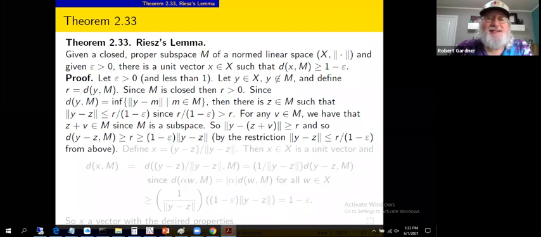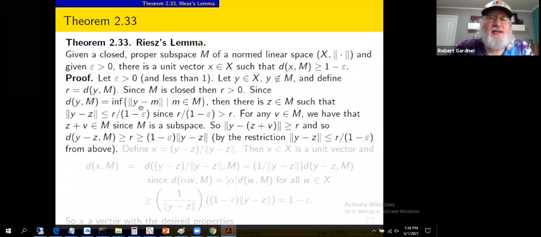So the distance itself, r, equals this infimum. What we've done here is looked at a parameter a little bit bigger than r, divided by 1 minus epsilon. Well, that's strictly greater than r. 1 minus epsilon is strictly less than 1. We've divided by it. We've actually produced something bigger than r by considering this quantity.